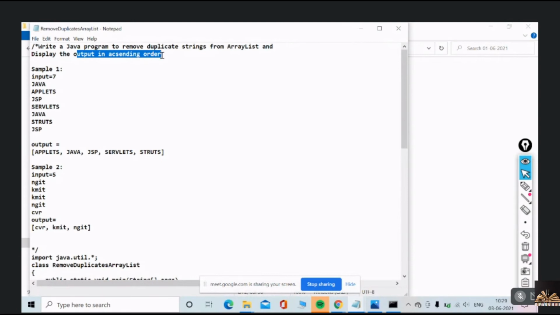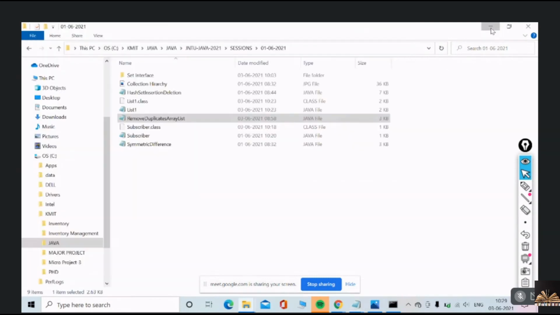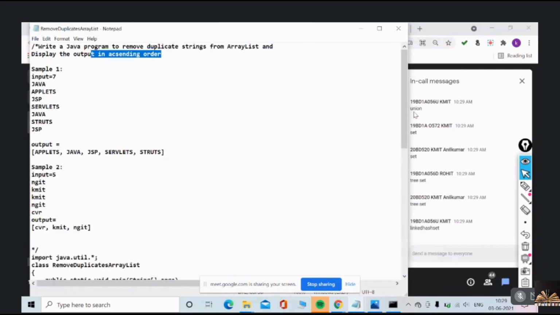So what set you have to use here? You have to remove duplicates and keep them in ascending order. So what set you have to use? Tree set. Very good, very good.